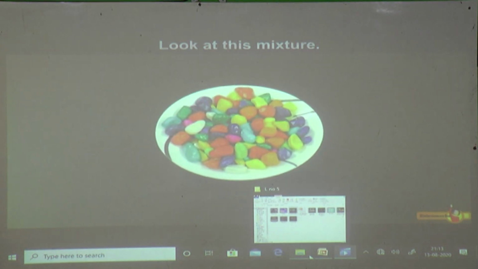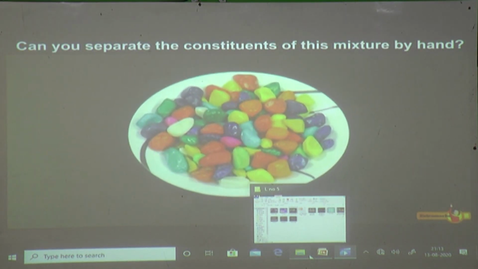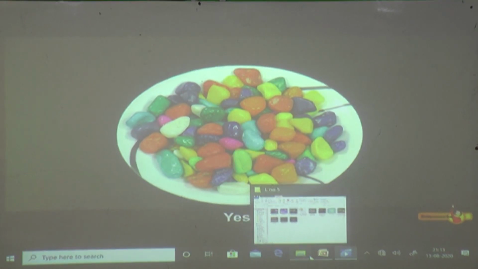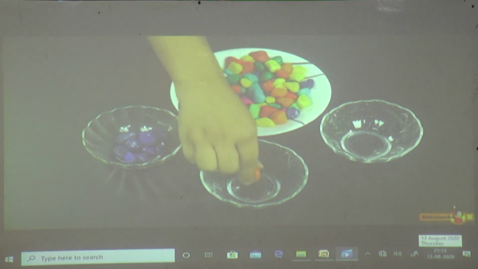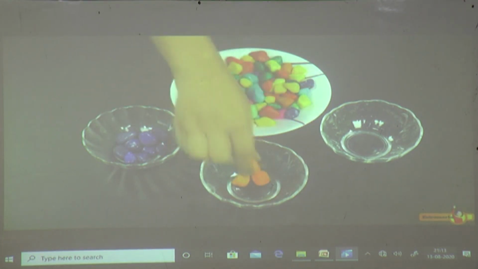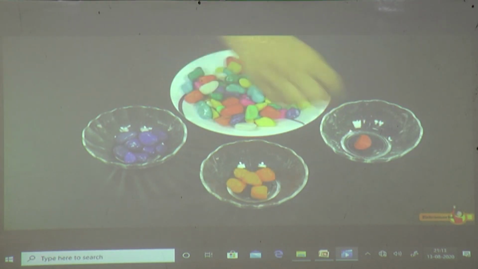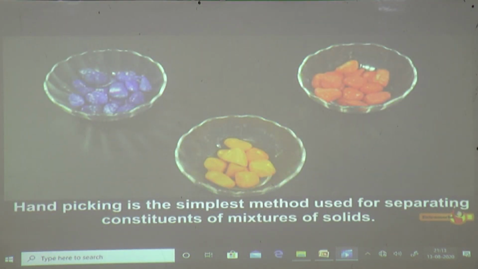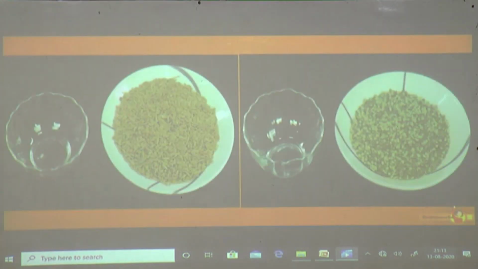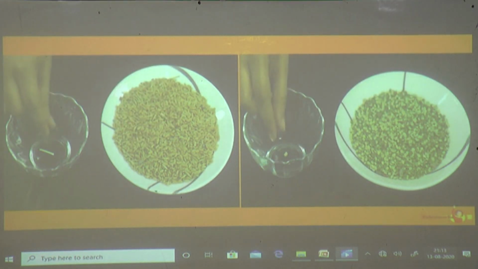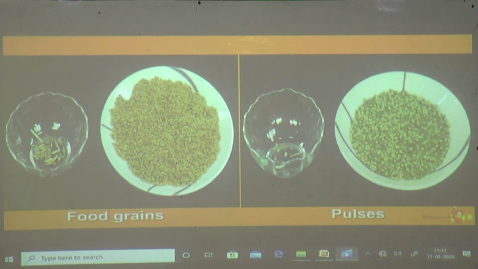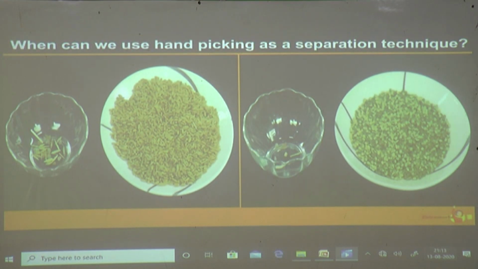Look at this mixture. Can you separate the constituents of this mixture by hand? Yes, we can. The constituents of the mixture of solids are clearly distinguished due to differences in their shapes, sizes or color. They can be easily picked and separated. Hand picking is the simplest method used for separating constituents of mixtures of solids. Have you noticed that at home, stones and other undesirable substances are separated from food grains and pulses by hand picking? When can we use hand picking as a separation technique?